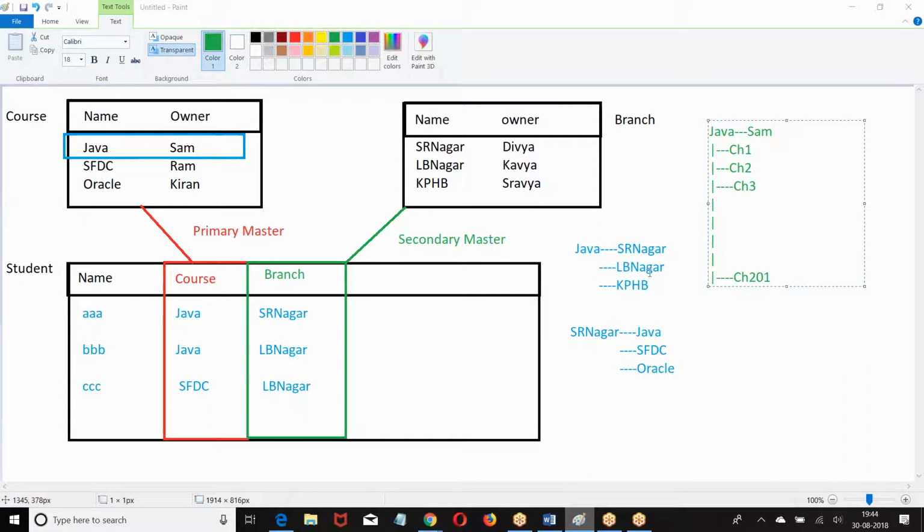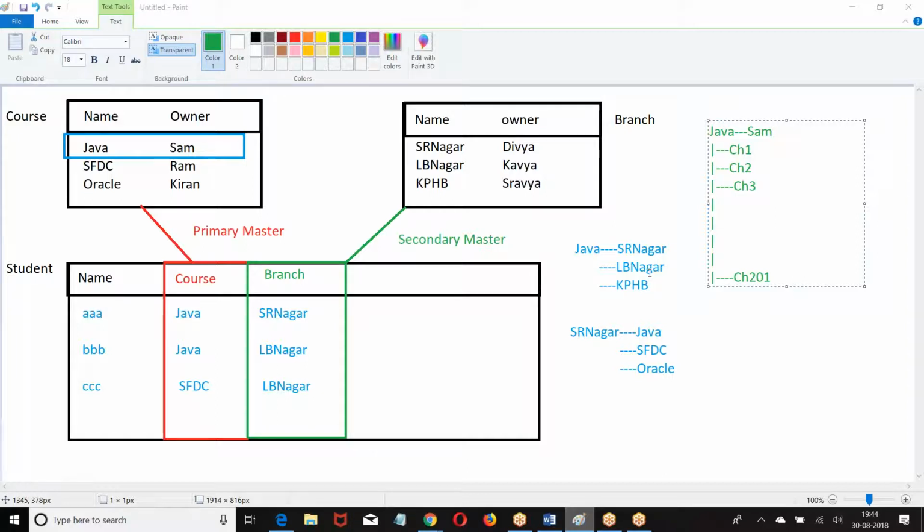In the junction object, if any one of the master records has more than 200 child records, you cannot delete that master record. This applies only in the junction object, not in the master detail.